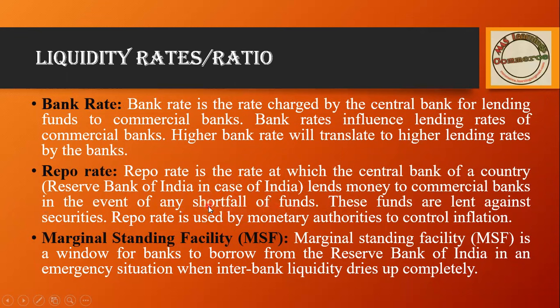Reverse repo rate is also there: if commercial banks provide an amount to the central bank. Then marginal standing facility is a window for banks to borrow from RBI in an emergency situation. In MSF, the interest rate is high compared to the repo rate as well as the bank rate.